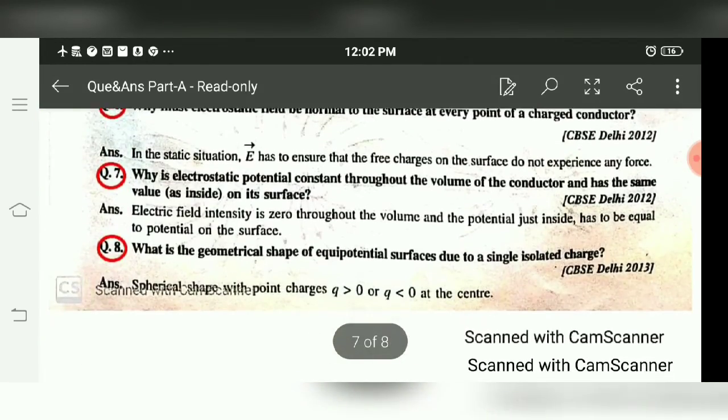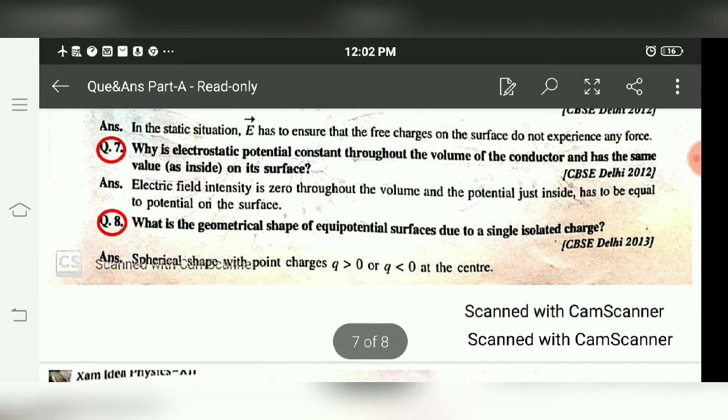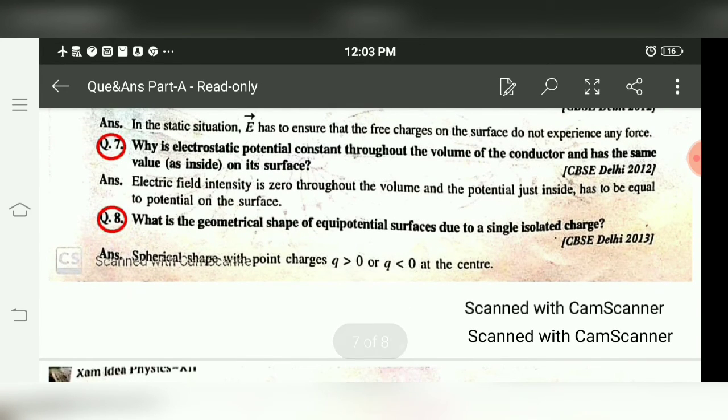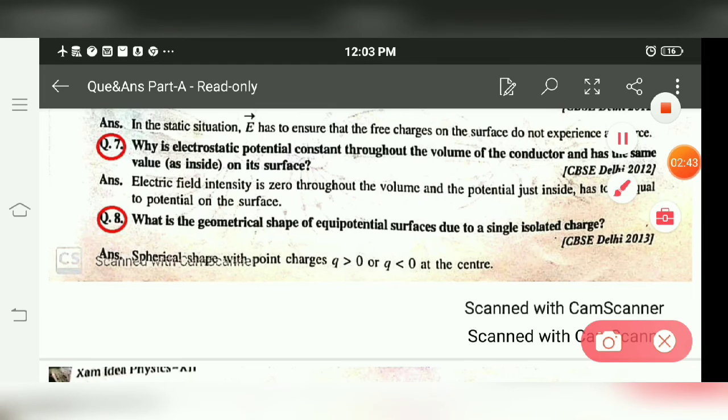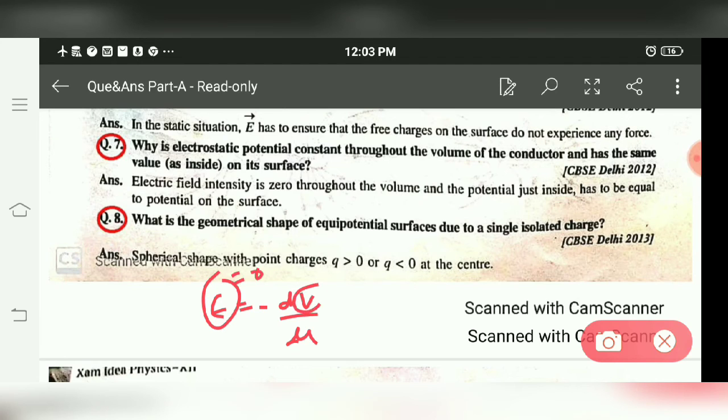Next question. Why is the electrostatic potential constant throughout the volume? I already explained that. For a conductor, charge is 0 inside the conductor. If charge is 0, electric field is 0, and electric field is 0 means potential is constant, from the relation E is equal to minus dV by dr. If E is 0, it doesn't mean that V is 0, it means V is constant.